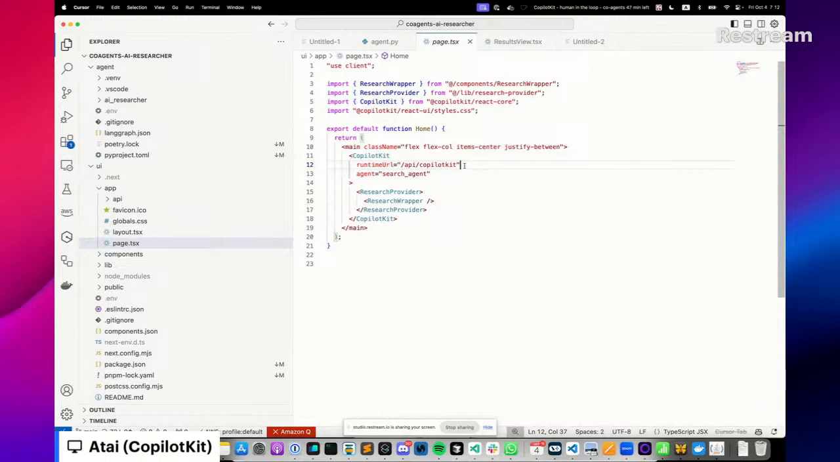We also have a cloud hosting that you could use, Copilot Cloud. In this case, we're using the open source self-hosted runtime, so that this example is self-contained, which I will show to you in a minute. It's very straightforward to set up. And then finally, in this case, we're locking the CopilotKit to one specific agent.